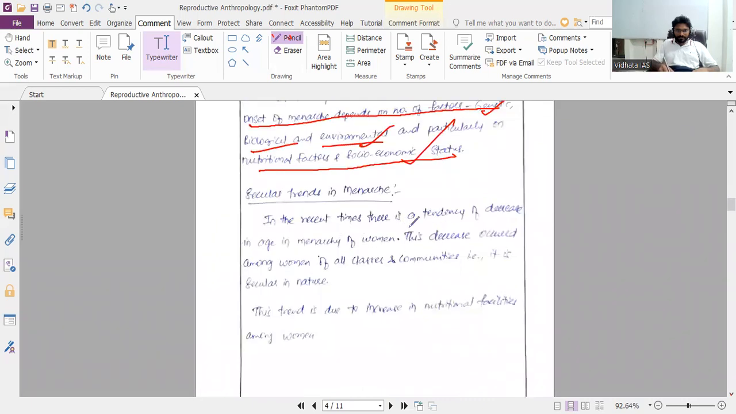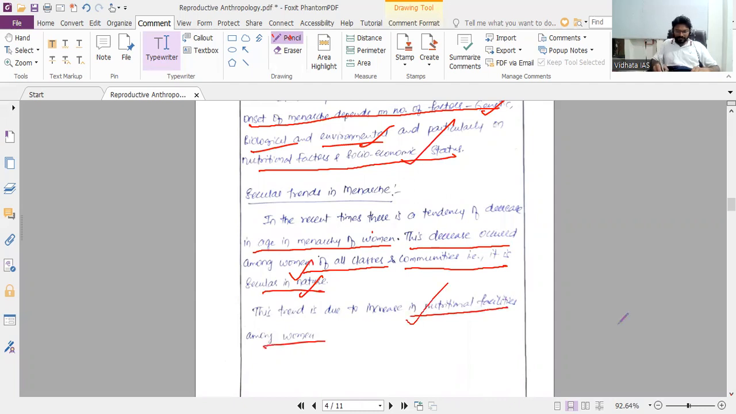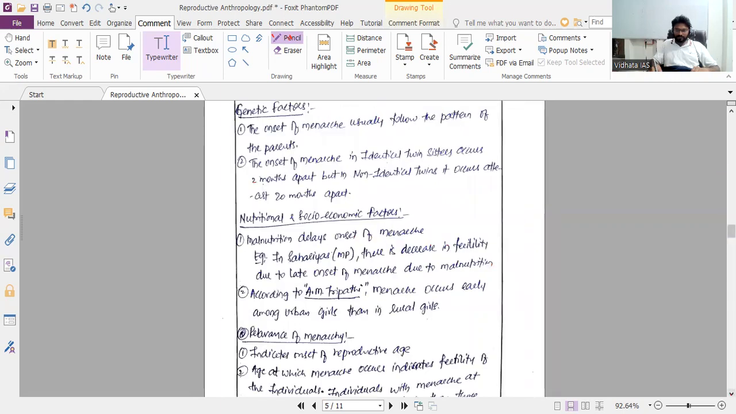In recent times, there is a tendency of decreasing age of menarche in women. You can write girls, not women. The decrease has occurred among women of all classes and communities, that is why it is secular. This trend is due to increasing nutritional availability, access and affordability of food, etc.